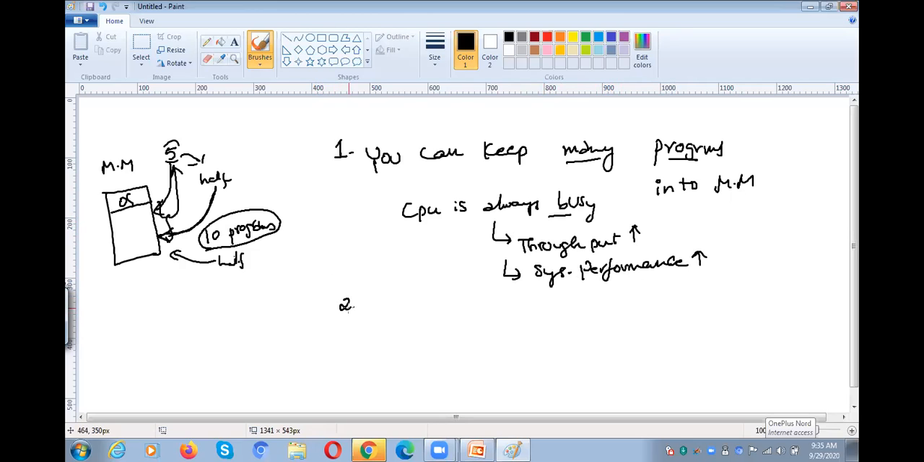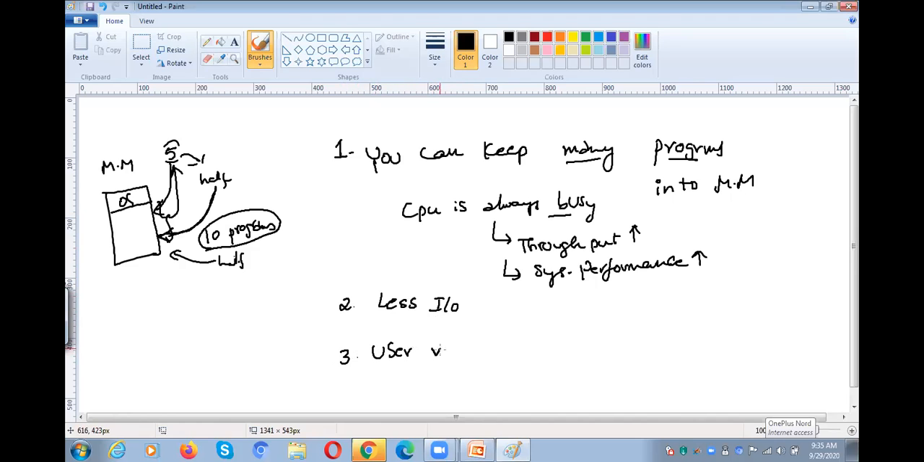That means if you are not willing to keep your entire program in the main memory, you can partition your process and keep parts of a process in the main memory. If you keep only parts of a process, you can keep many programs in the main memory. And what is the next advantage? As we are keeping only parts of programs in the main memory, we require less IO, meaning fewer input output operations are required.